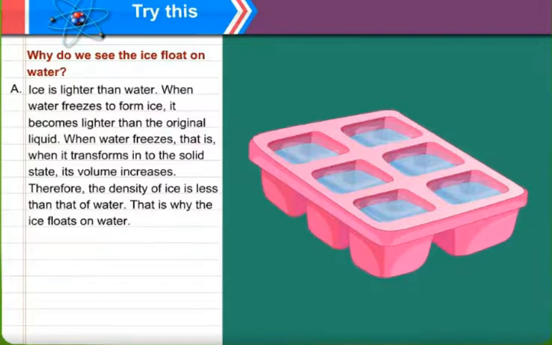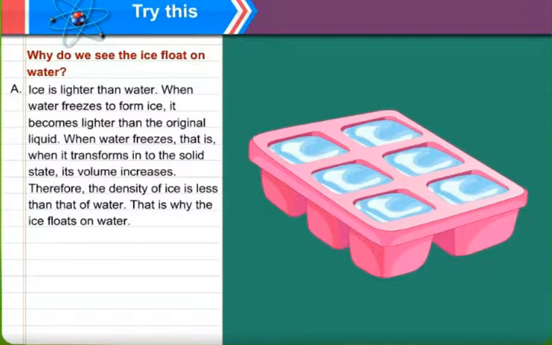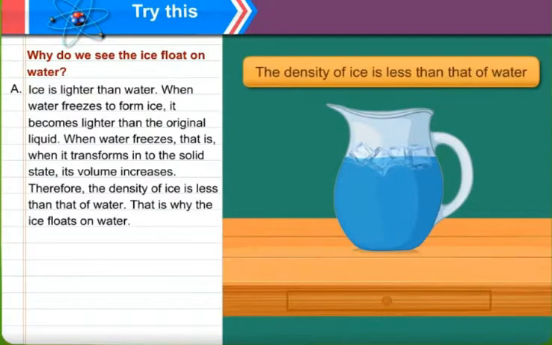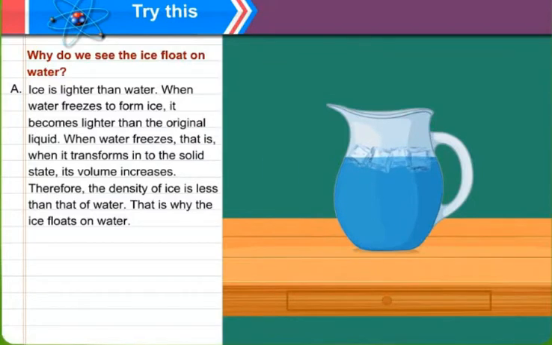When water freezes to form ice, it becomes lighter than the original liquid. When water freezes, that is when it transforms into the solid state, its volume increases. Therefore, the density of ice is less than that of water. That is why the ice floats on water. So these are the properties of water that we have studied. The density of ice is less than that of water.